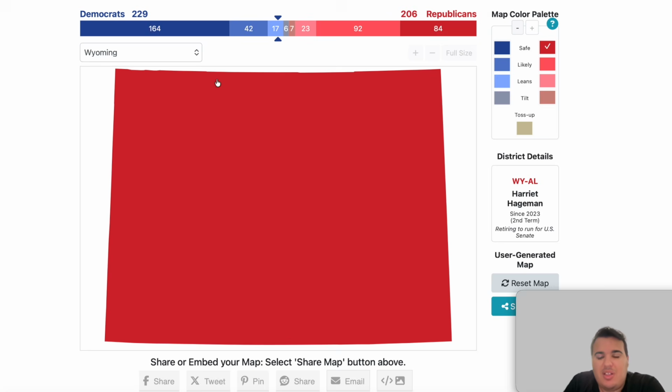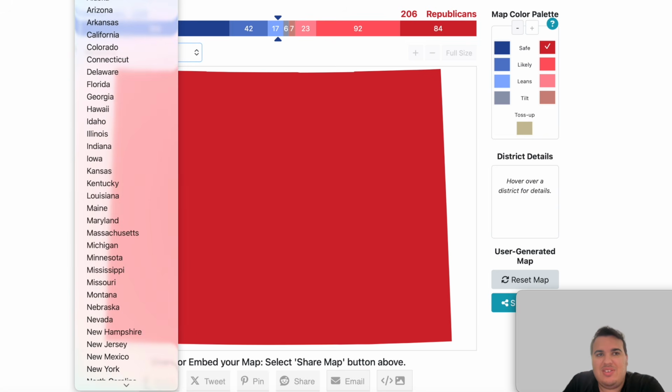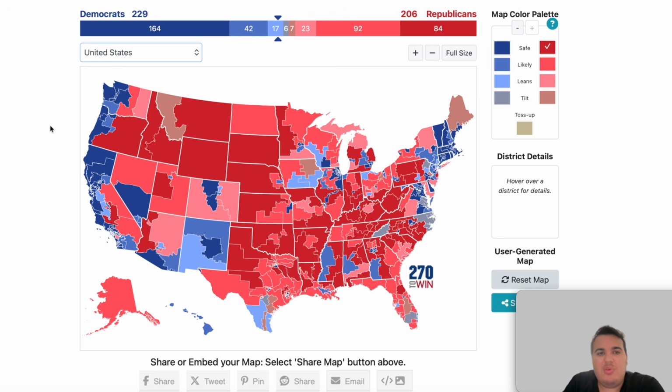So after a very long time going through every single state in its congressional map, literally we just went through in this video every single congressional district in all of the United States. The official House rankings have the Democrats on the Kalshi odds at 229 House seats. Republicans have 206. So again, you need a House majority of 218 to have the majority. It has 229.